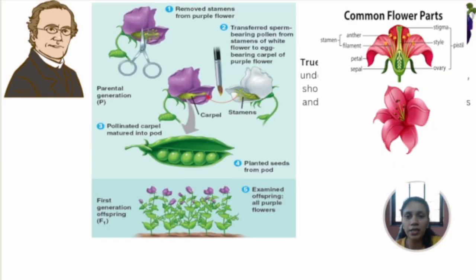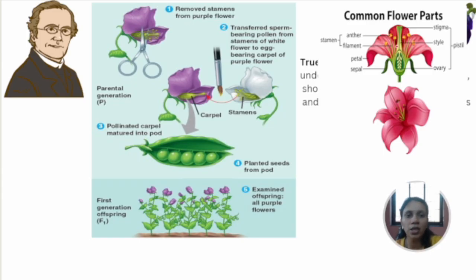So what did Gregor Mendel do? He cut off the stamens. If you see this picture, the stamens are made up of the anther and the filament, indicating the male parts of the flower.